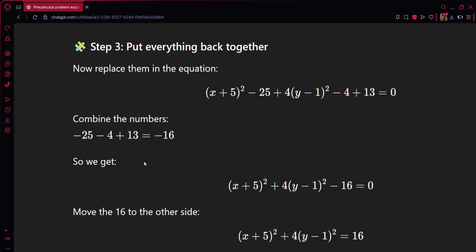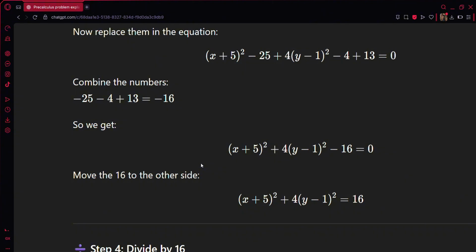Then we combine the numbers. By numbers, we mean the constant numbers, which is negative 25, negative 4, and positive 13. Okay, so negative 25 minus 4 plus 13 is equals to negative 16.